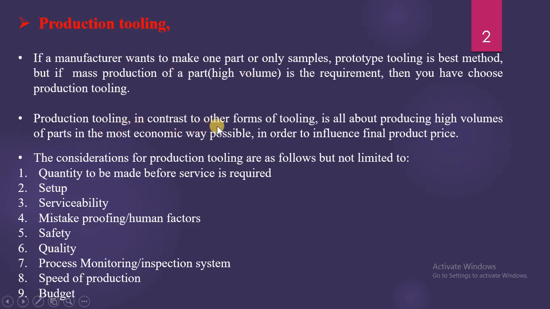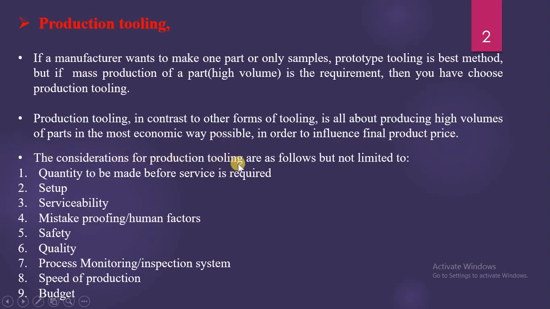Production tooling, in contrast with the other form of tooling, is all about producing a high volume of parts in the most economical way. So in production tooling, a high volume of products is manufactured in an economic way, which will influence the final product price. We know that the final price of the product is very important, and if it is very less, then it can compete in the market.